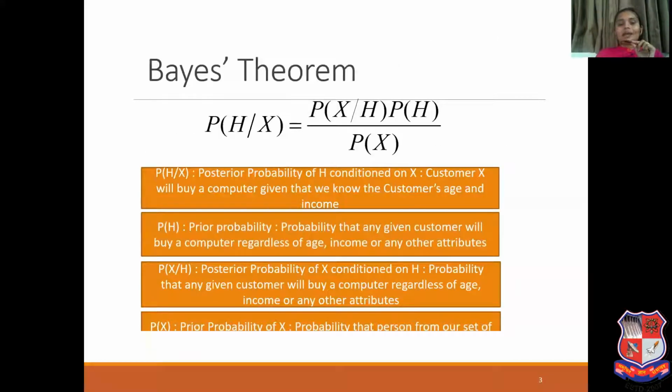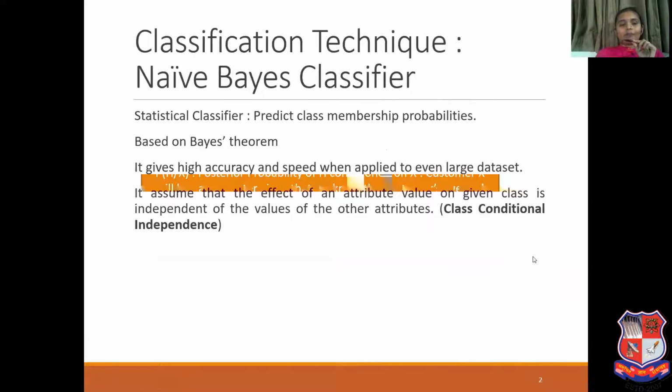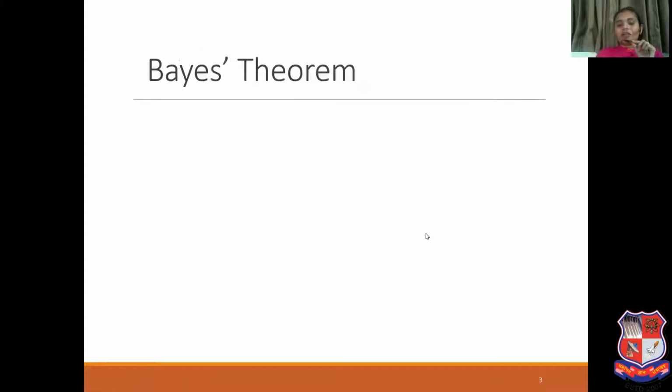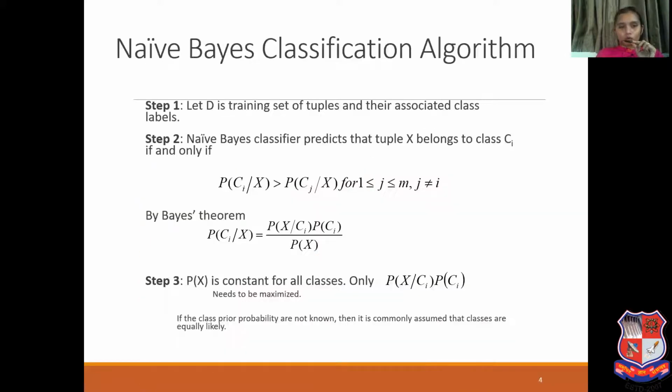Now we are considering the naive-Bayes theorem. So we are considering all the attributes. This is very important. We are assuming that the attribute value on a given class is independent of the values of the other attributes. It is not dependent on any of the other attributes.